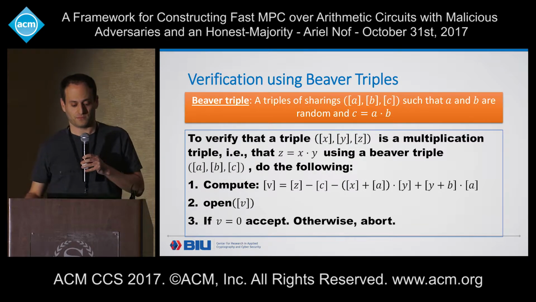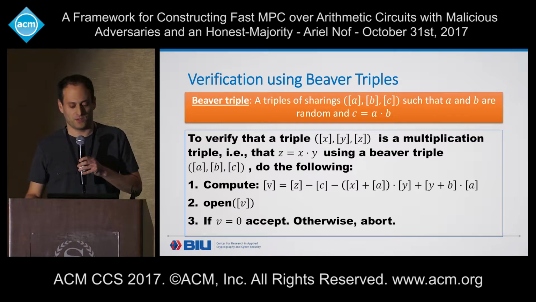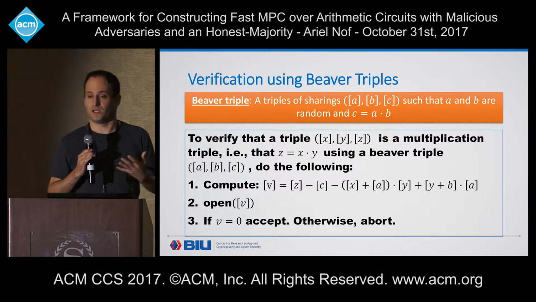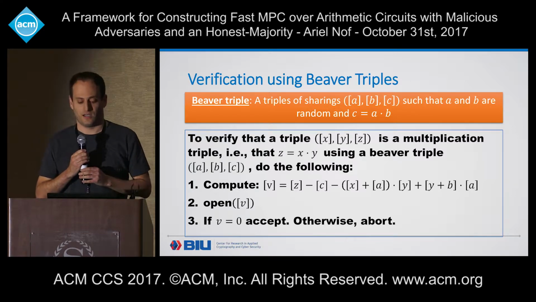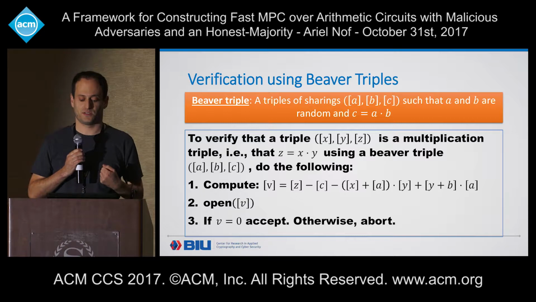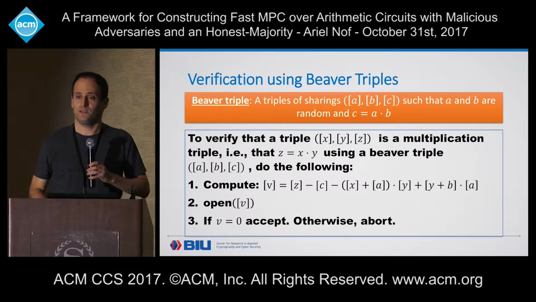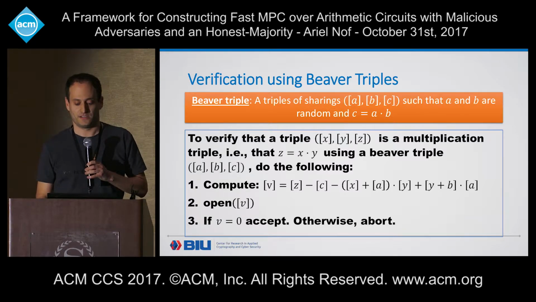So, a quick reminder about Beaver triples. A Beaver triple is a triple of sharings A, B, and C shared among the parties, such that A and B are random, and C equals A times B. And now, if we have some triple X, Y, Z that we want to verify is a correct multiplication triple, then we can use a Beaver triple to verify it in the following way. We compute, using this formula, a new sharing V. We open it, and if it equals 0, then we accept, and we say that this is indeed a multiplication triple. Otherwise, we reject and abort.